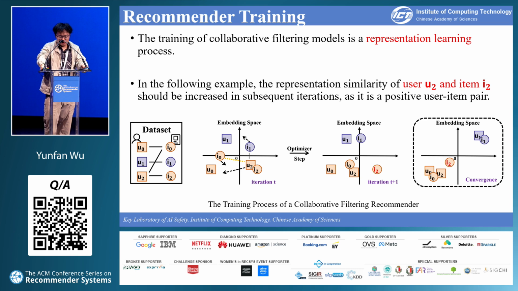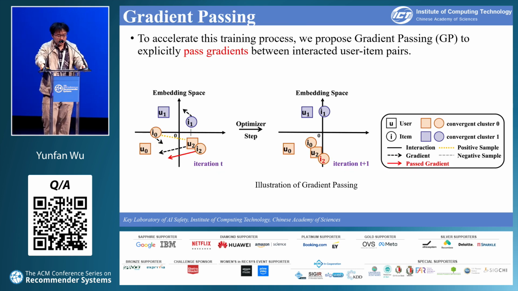The rightmost state shows the final convergence state, where item 2 is in the bottom left corner, the same as the user 2. To accelerate this training process, we propose gradient passing. It explicitly passes gradient between interacted user item pairs, as illustrated here. GP directly passes user 2's gradient to item 2 and brings it to the bottom left corner within one optimization iteration.